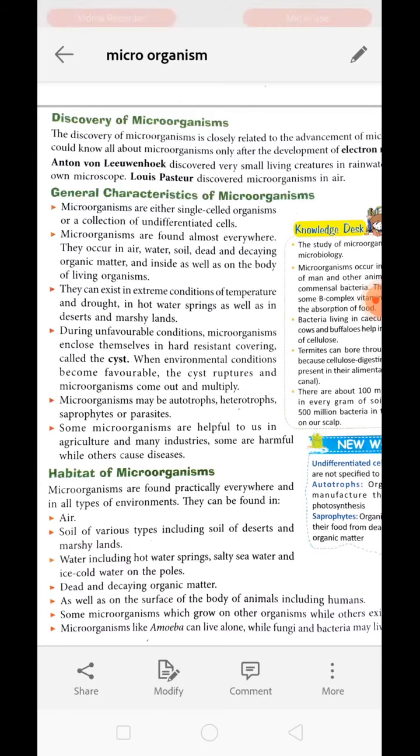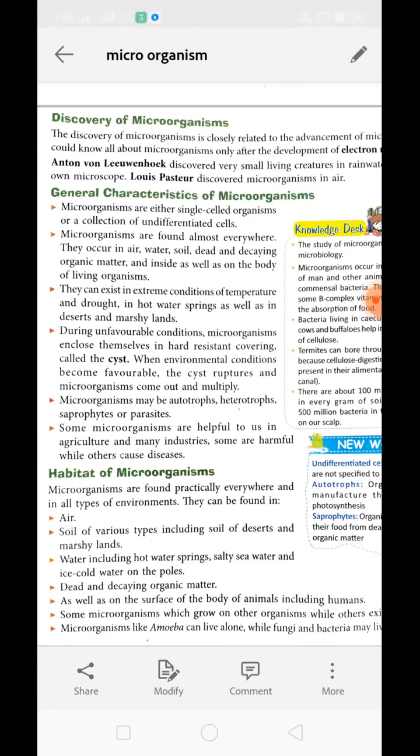In any other multicellular organism, all the work is done by specific organs, meaning work has been distributed. For example, circulation takes place with the help of blood vessels and heart. For reproduction we have different reproductive organs. For respiration we have lungs and nasal passage.